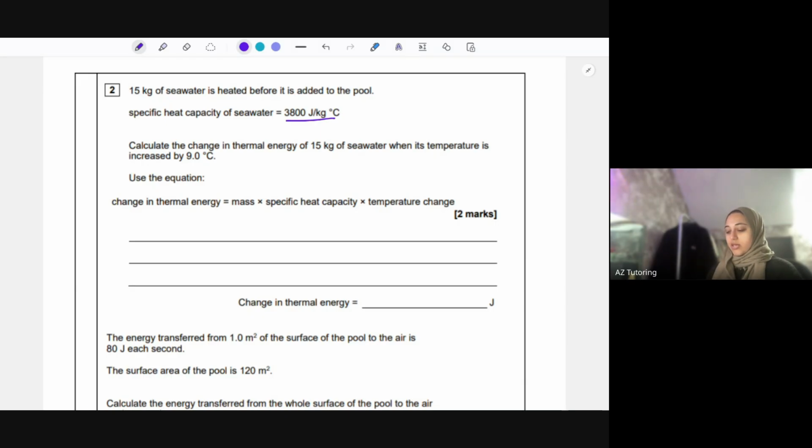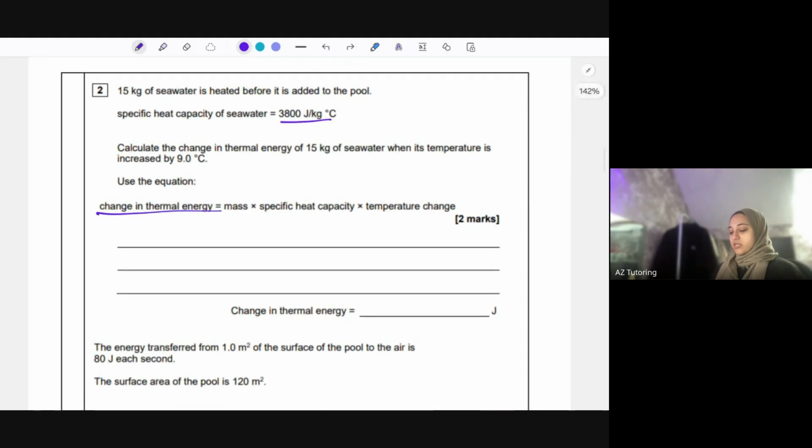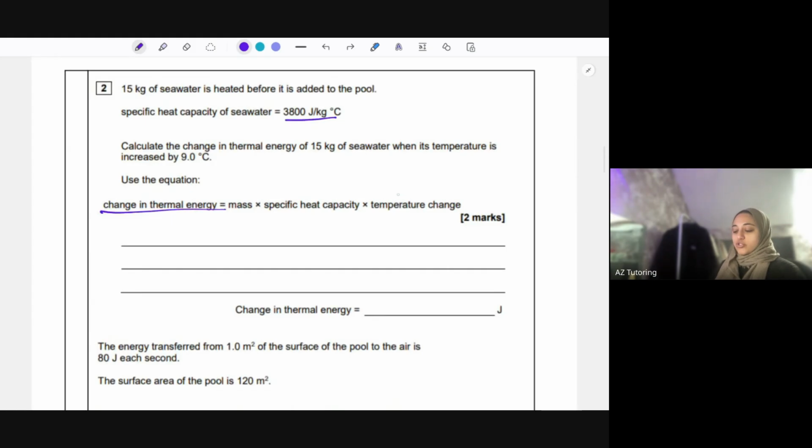But they've given it to you here anyway. The units are fine, so it's joules per kilogram degree Celsius. Calculate the change in thermal energy of 15 kilograms of seawater when its temperature is increased by 9 degrees. Sometimes you might even have to work out the temperature change: final temperature minus initial temperature, but they've already told you it's 9 here. So I'll put that in, times 9. Specific heat capacity we know is 3,800, and the mass we know is 15 kilograms. All the units are fine.